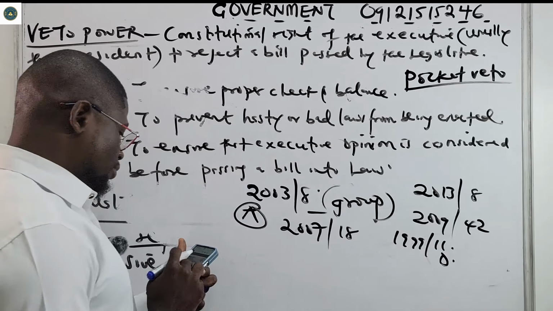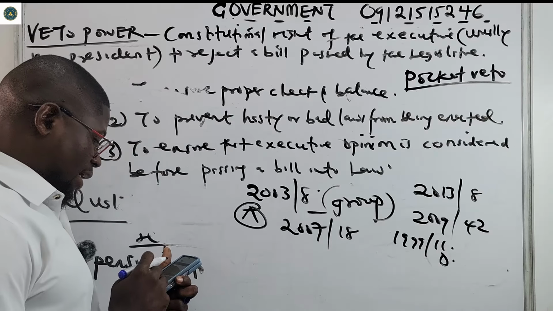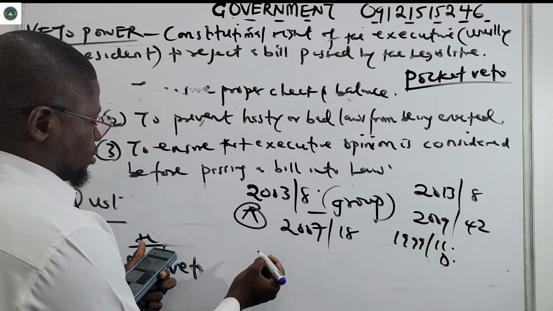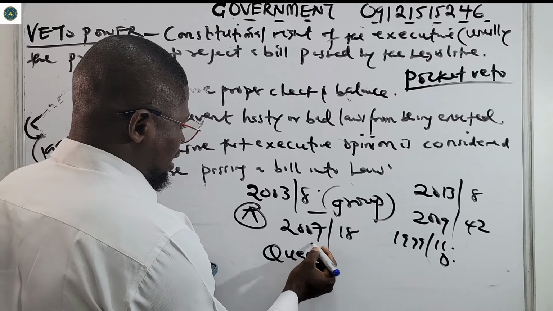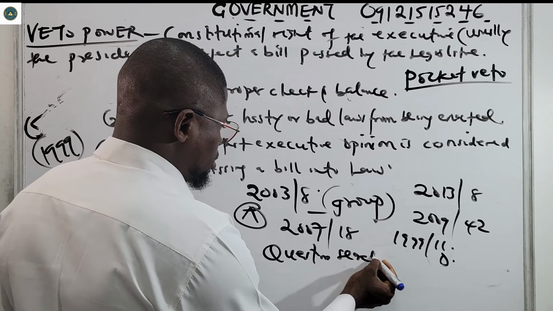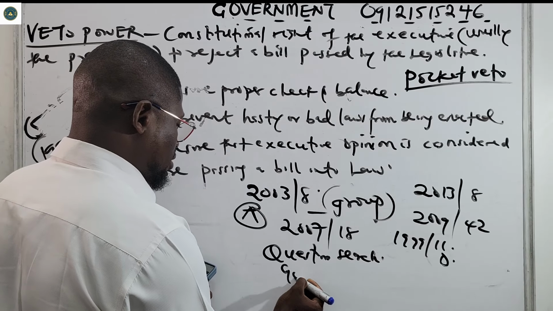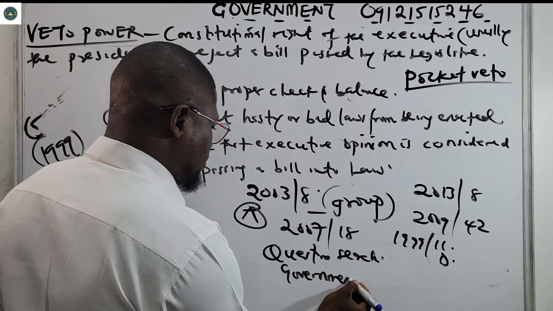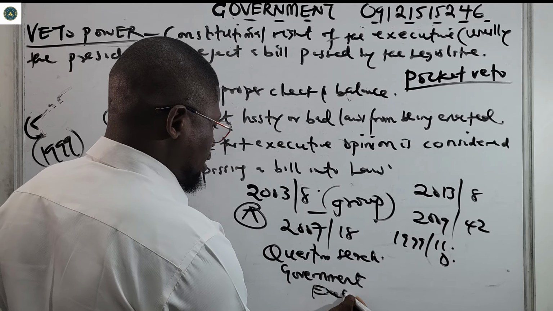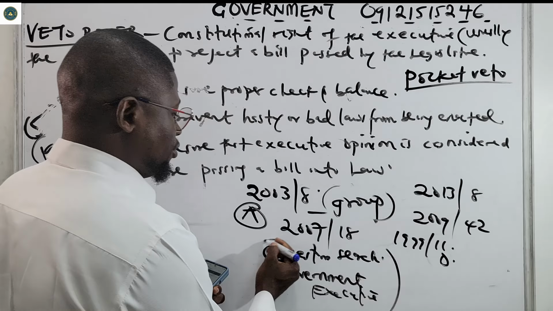So you go to the app and use the question search. Click on question search, then select government as subject, then type executive, and many questions will come out for you to answer.